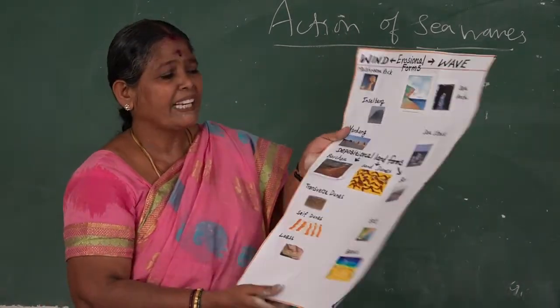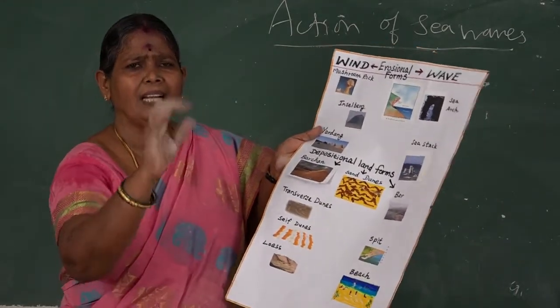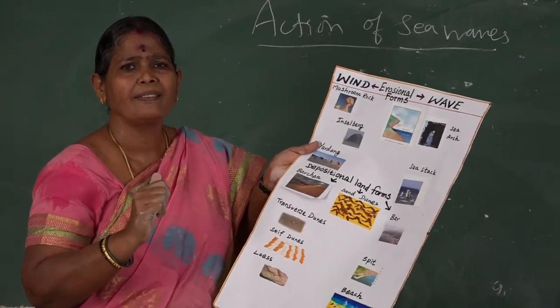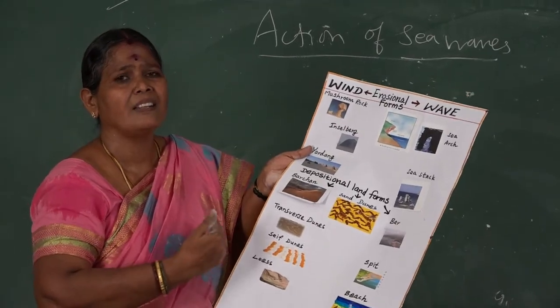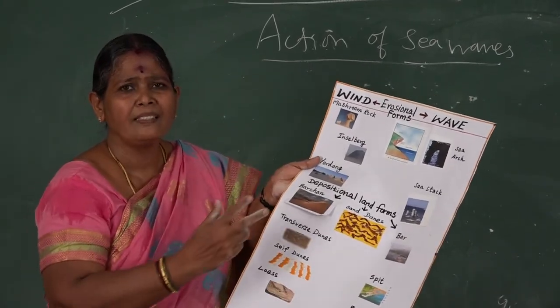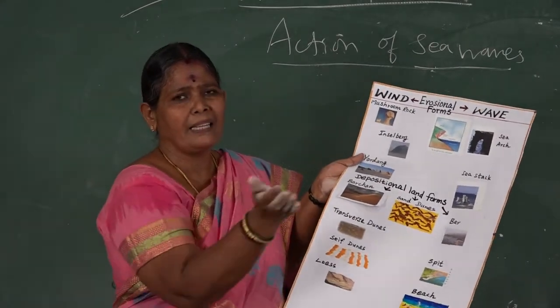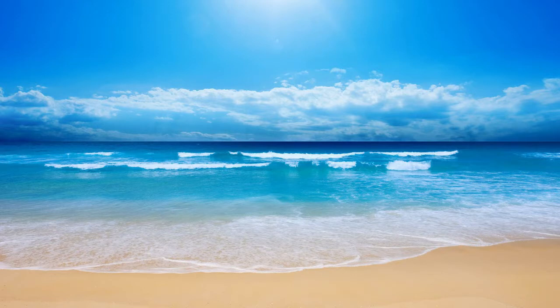Now we come to depositional action. As you know, the predominant depositional action of the wave is developing beaches along the shoreline. What is a beach? The deposition of a huge amount of sand brought by the sea waves and deposited along the shoreline is called a beach.